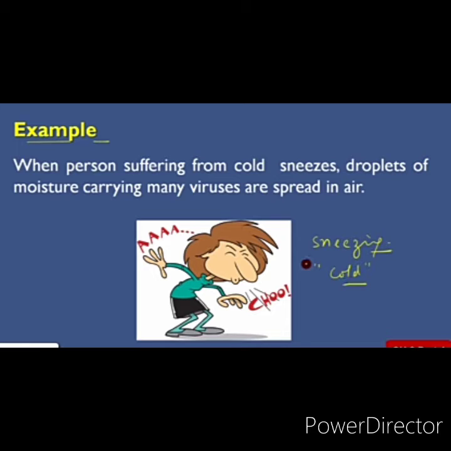When a person sneezes or coughs, these fine droplets of moisture carrying germs are released in the air, and when a person comes in contact with this type of air, he or she may get infected. For this reason, we should keep our hand or handkerchief on our mouth and nose while coughing and sneezing.